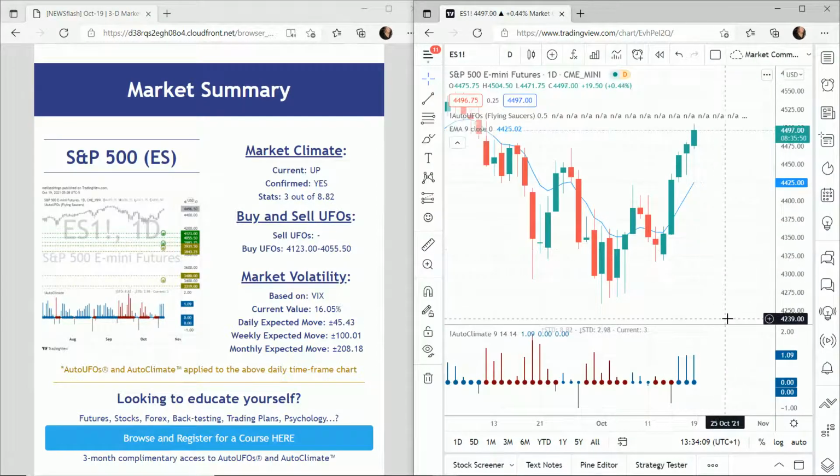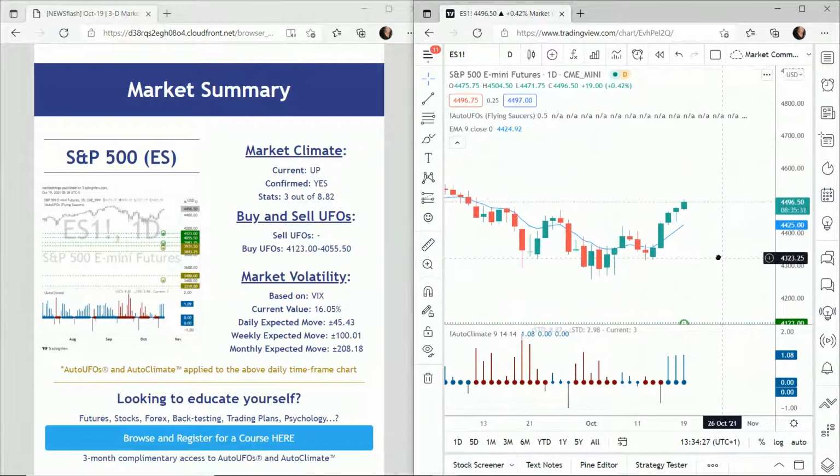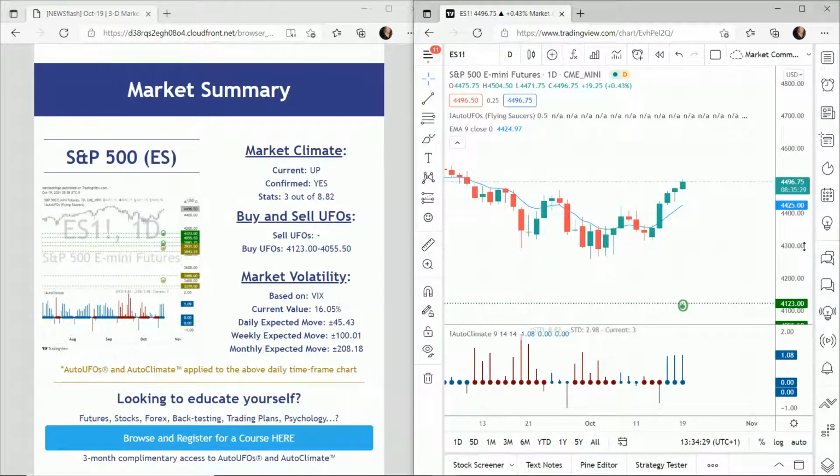Now with that, we see that we have a confirmed upwards climate in the US stock market, probability upwards here. Usually US stocks would go up for 9 candles, and we are on candle number 3. So that tells us that we've got probability to keep going up based on what usually happens.